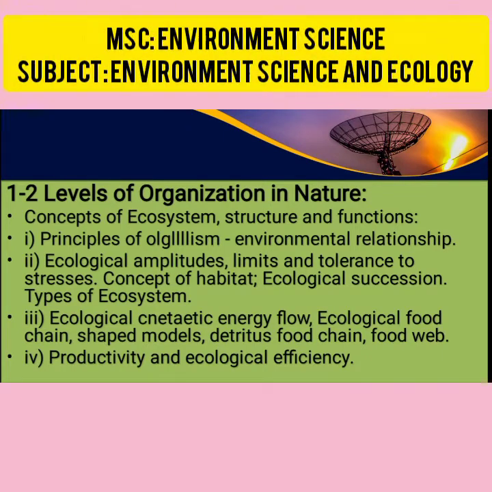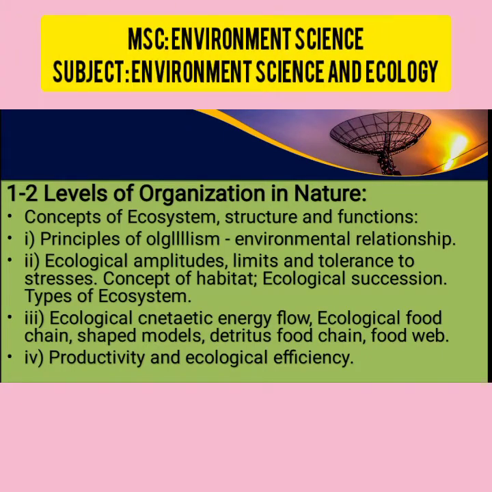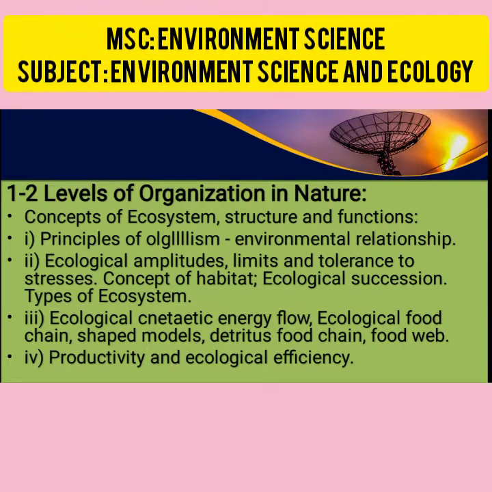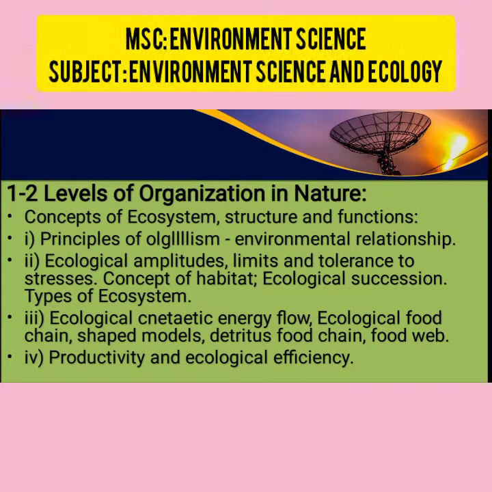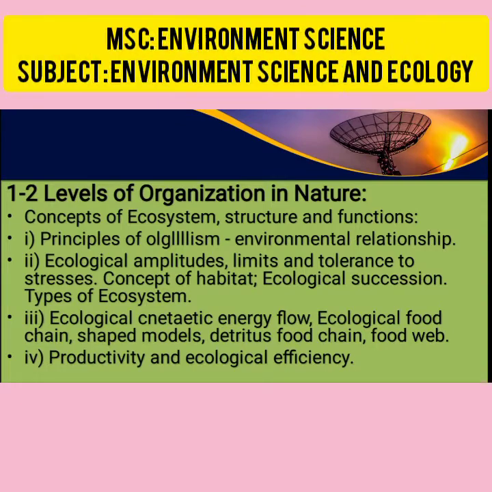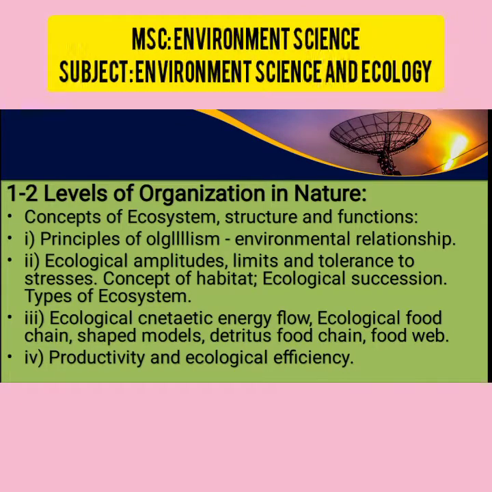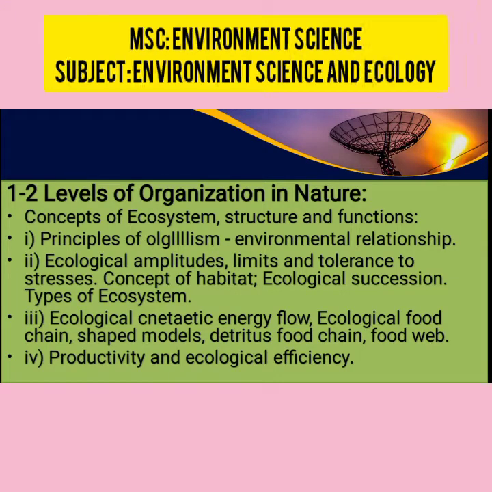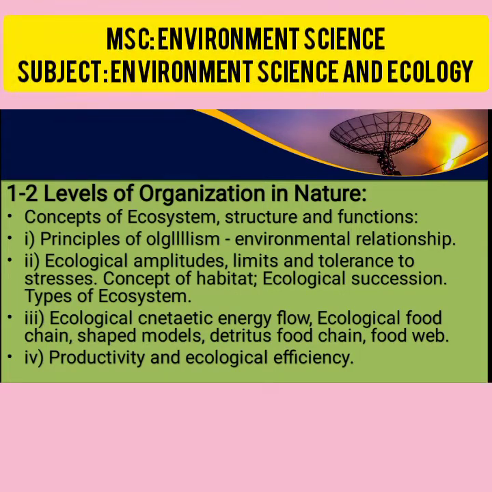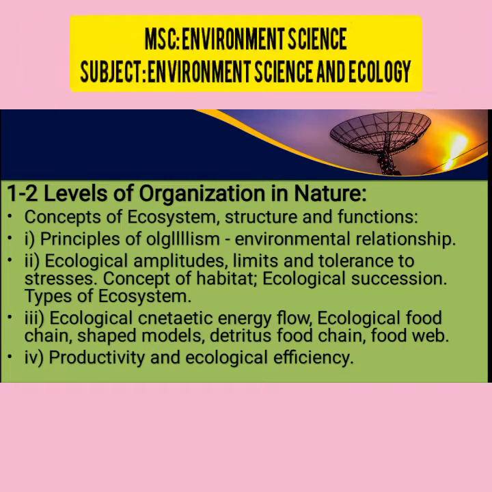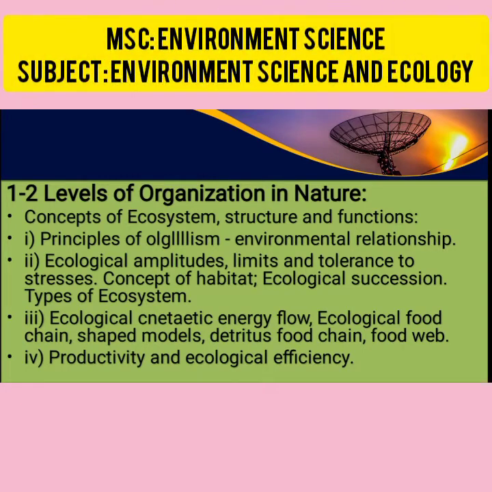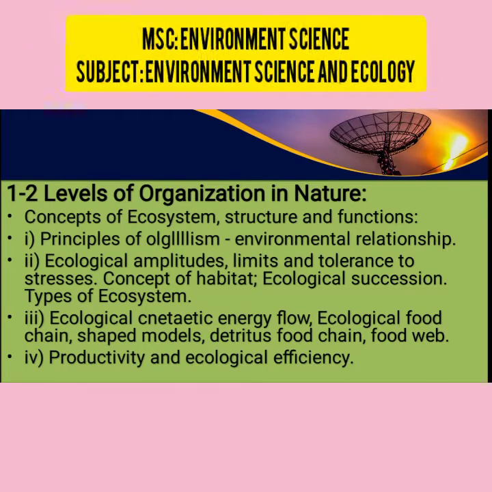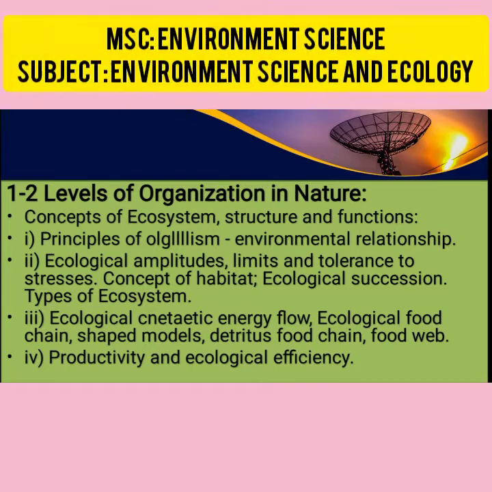For example, some grasses are eaten by grasshoppers, grasshoppers are eaten by birds, and the birds are eaten by another carnivorous animal. Such organizations, present in different forms, are known as an ecosystem. There are different ecosystems such as grassland ecosystem, forest ecosystem, and aquatic ecosystem, also known as pond ecosystem.